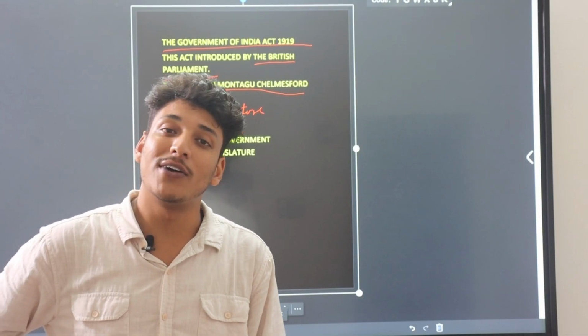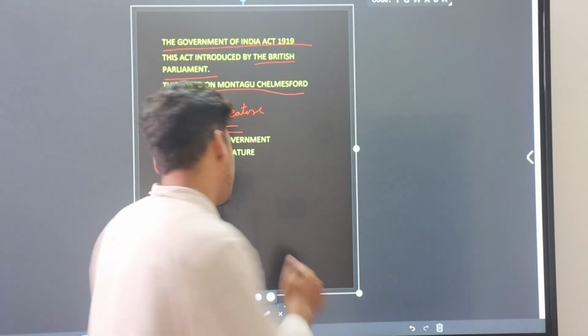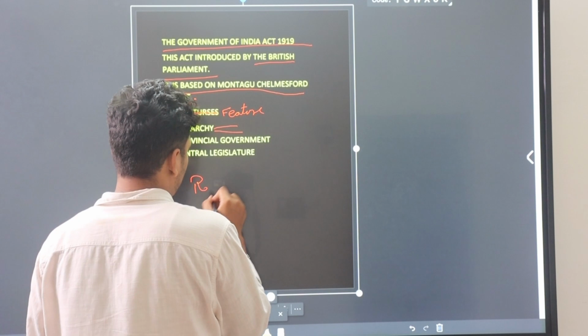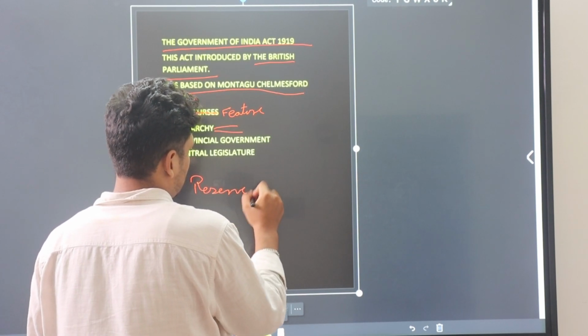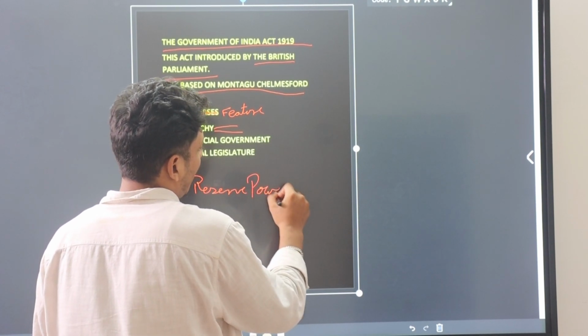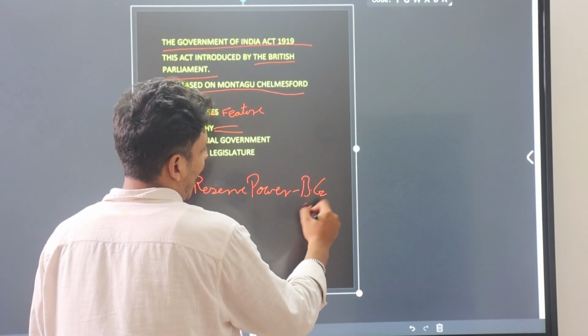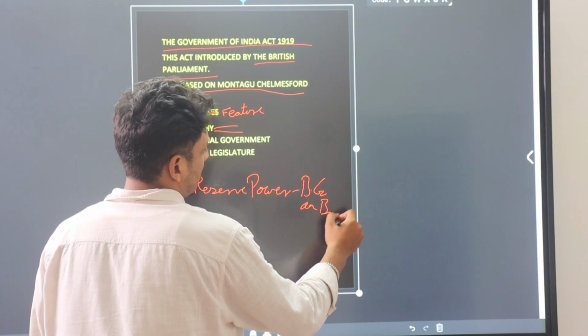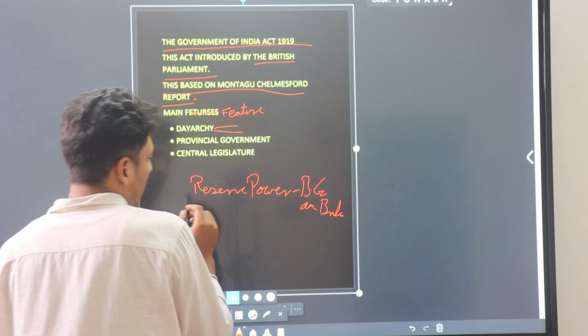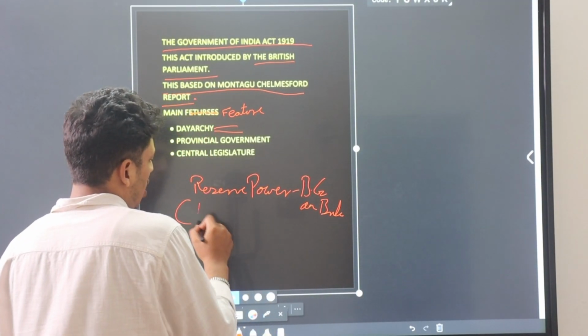Reserved powers are directly enjoyed by British governors and Britishers. Which powers come under this?